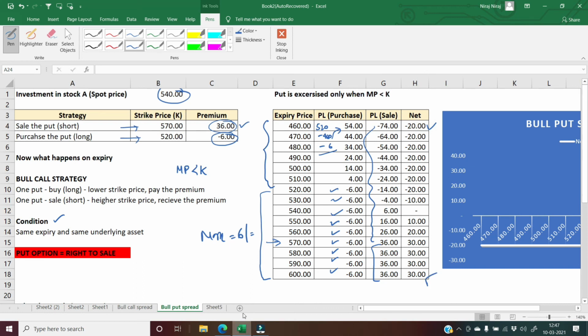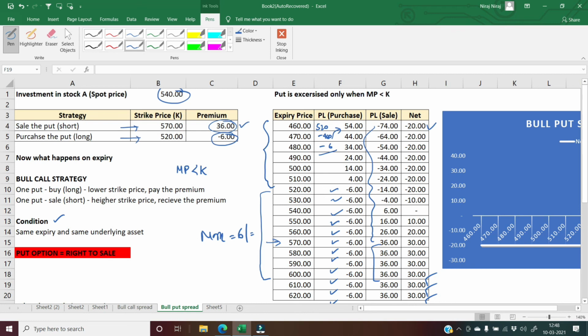If I stretch these items down, you will see your maximum loss, irrespective of whatever the prices go, is rupees 30, because the maximum income you are generating is 36, and every time the put gets exercised, you are incurring a loss of rupees 6. So at maximum, your net profit is going to be rupees 30, and net loss is going to be rupees 20.